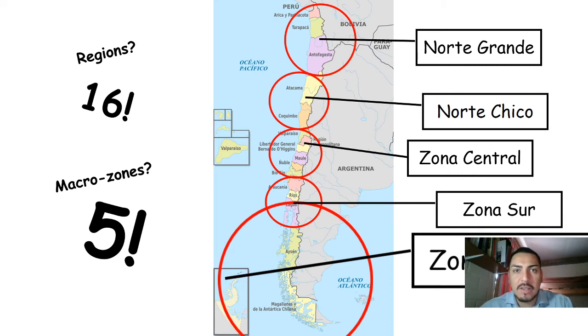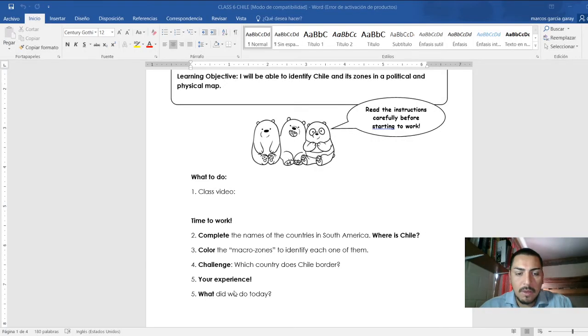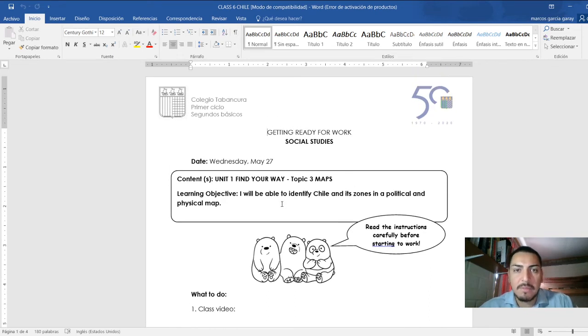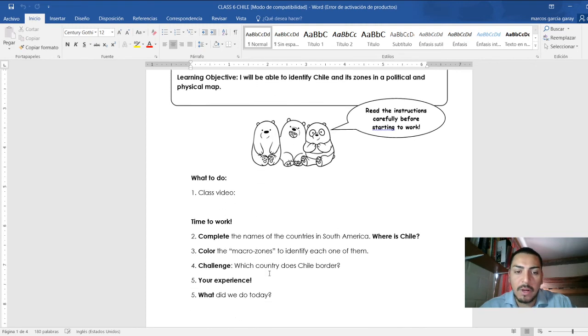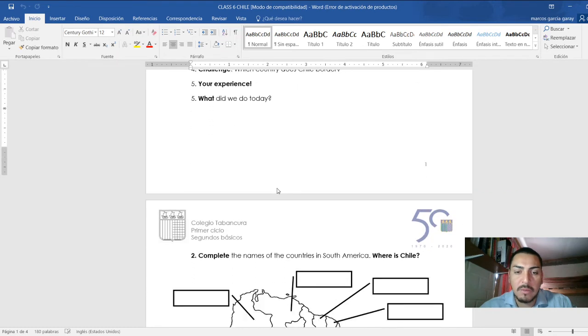In future lessons, as I told you, we are going to talk about the characteristics, the features of these zones. But for now, let's come back to this lesson. We are now going to work through this handout that I'm sending you. The YouTube link will be here. We already revised. We saw what we are going to do. So let's jump to activity number 1.